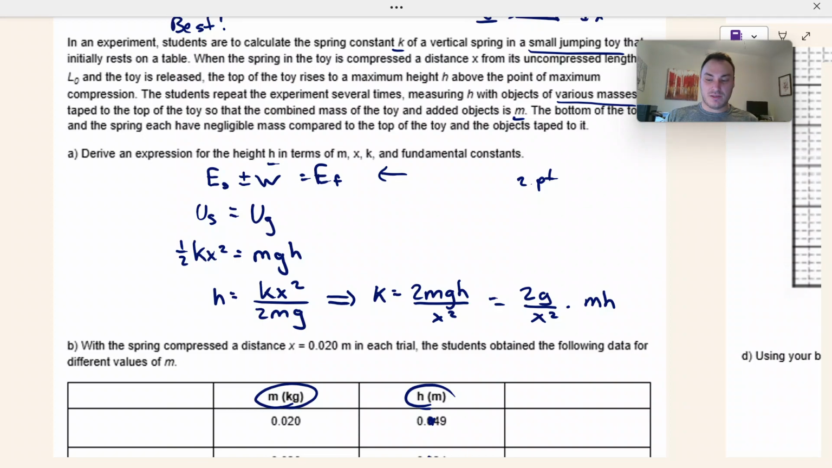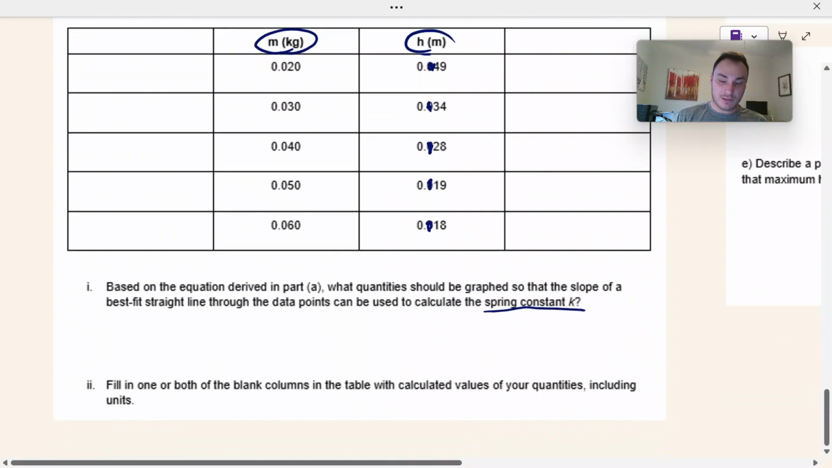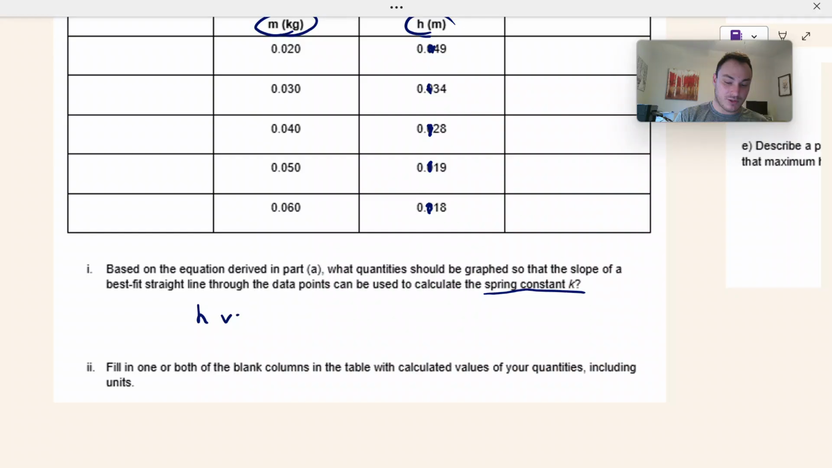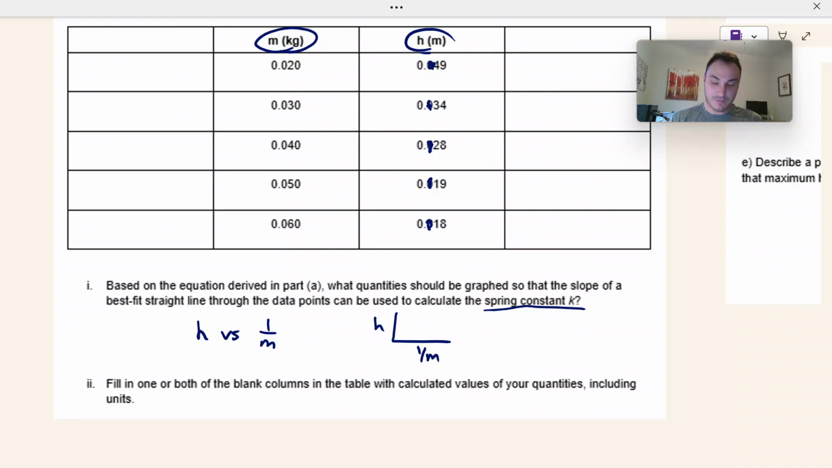So what that means is I need my slope to be mh. That's a little bit tricky to think about, but what we're going to do is this. If we graph h versus 1 over m, we have h on the y-axis, 1 over m on the x-axis.